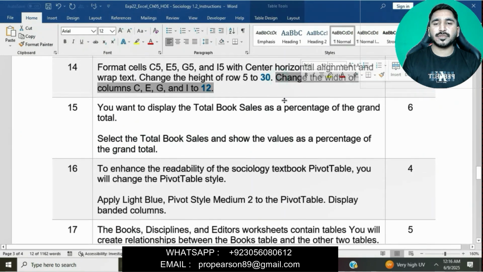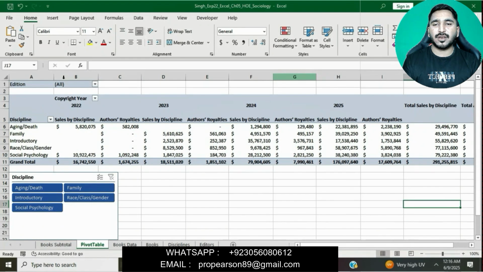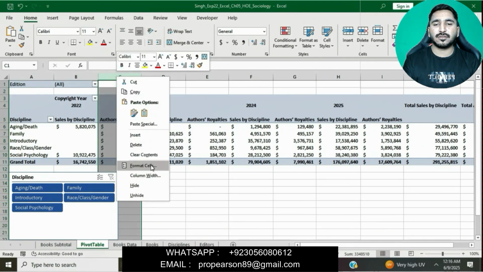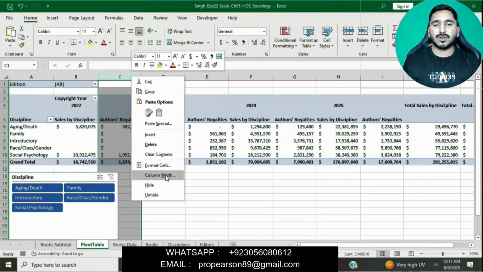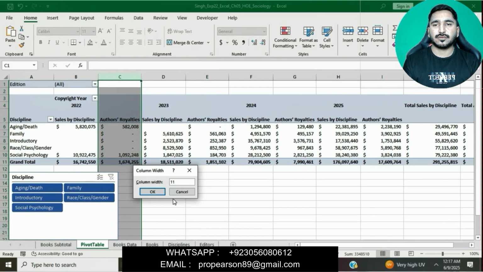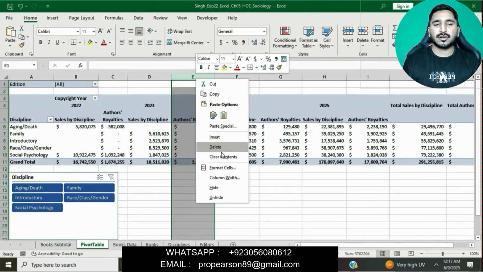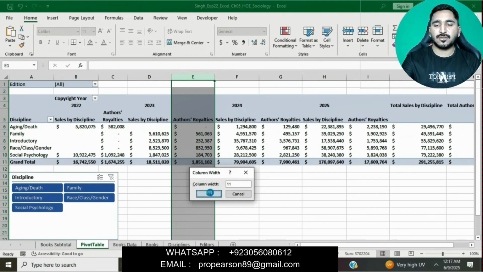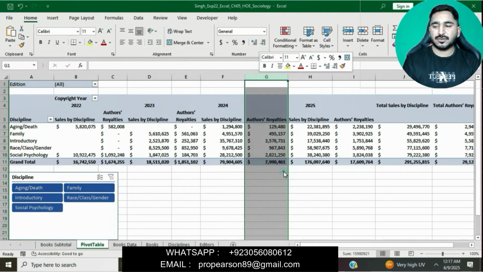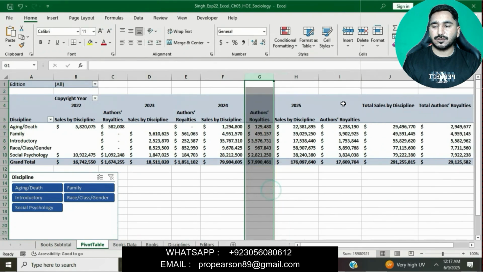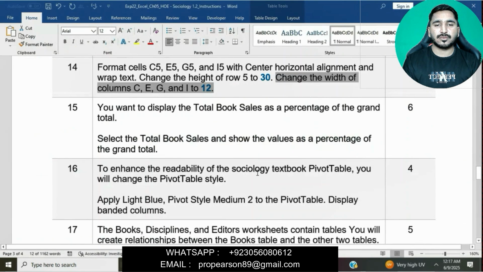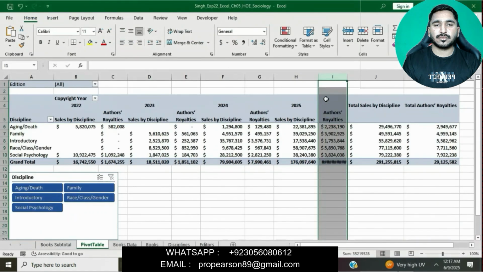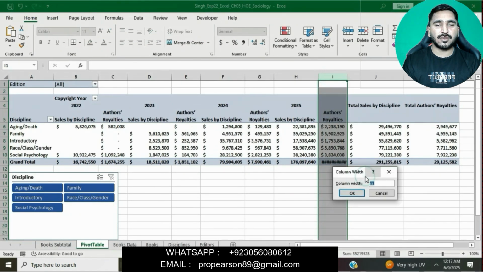Now change the width of columns C, E, G and I to 12. Right click on this, then simply click on Column Width, and then we will change the column width to 12. For E, right click on this, click on Column Width, and then we'll change this width to 12. Okay, right click on this, click on Column Width, and change the width to 12. Sorry, I put 11, this is 12.